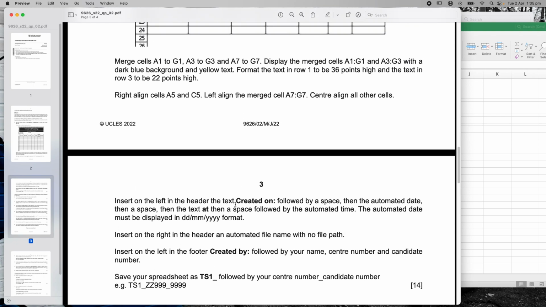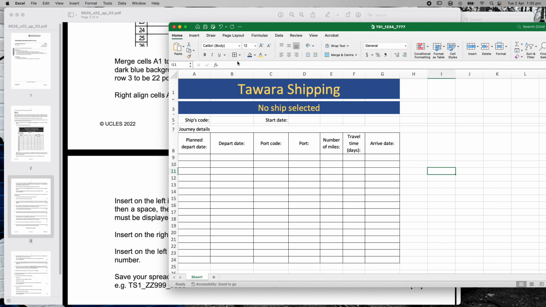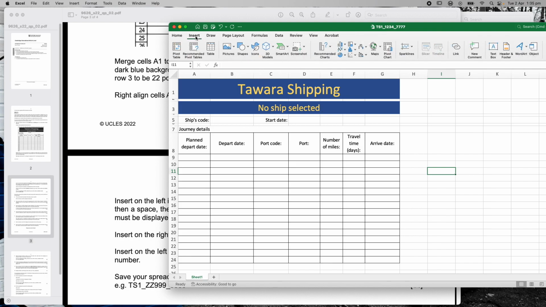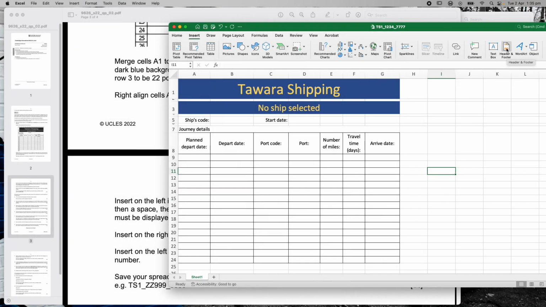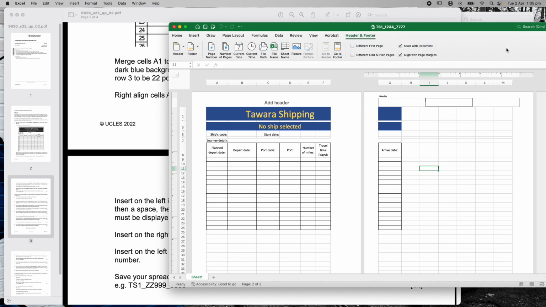Insert on the left header the text Created on in bold with a capital and a colon, right? So I'm going to go to here. I'm going to go to Insert. Then I'm going to go over to this side here. This is on my version of Excel. There is Headers and Footers there. So I'm going to click on that Headers and Footers, and it takes me to this one here.